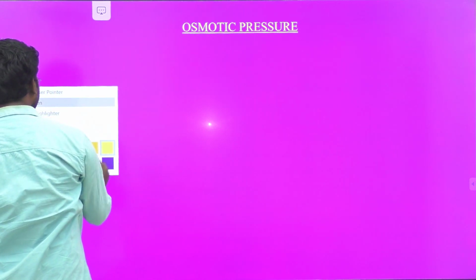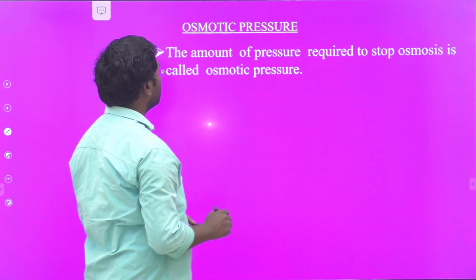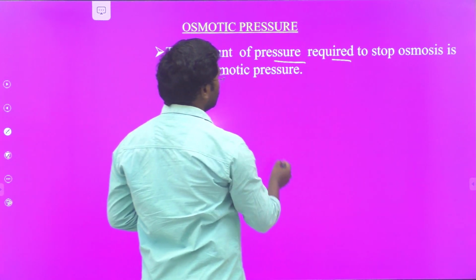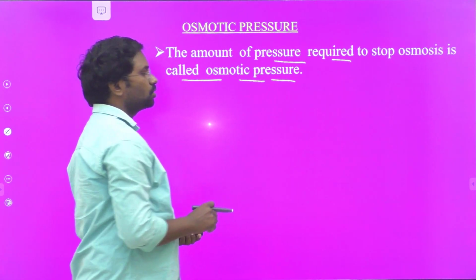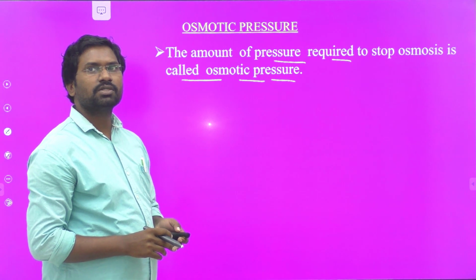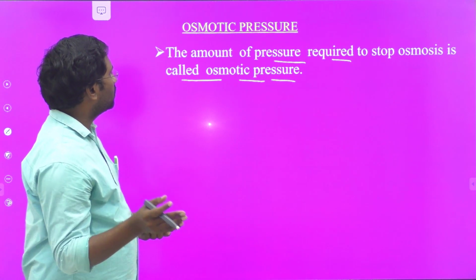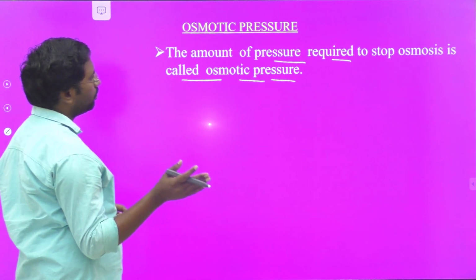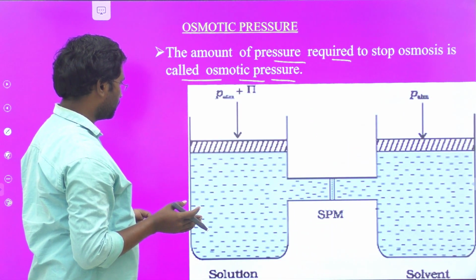And next one, osmotic pressure. So what is meant by osmotic pressure? The amount of pressure required to stop osmosis is called osmotic pressure. So after knowing the definition of osmosis, we have to define osmotic pressure. The amount of pressure required to stop osmosis is called osmotic pressure.